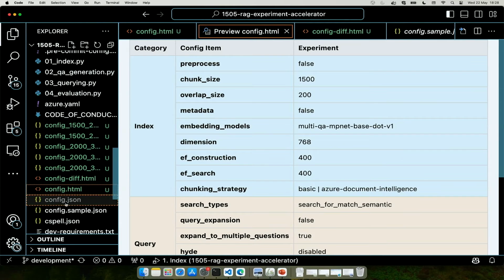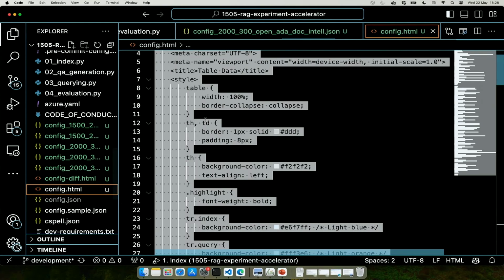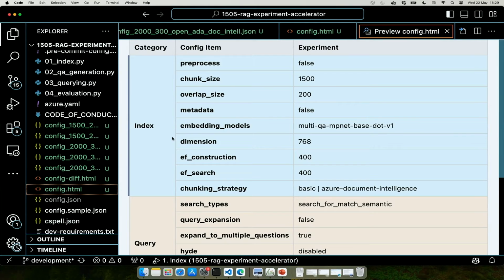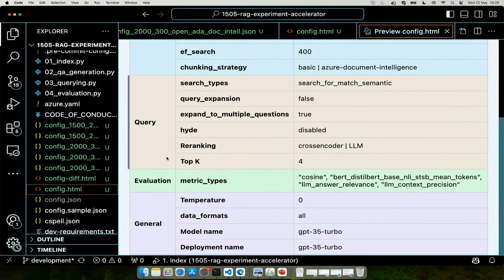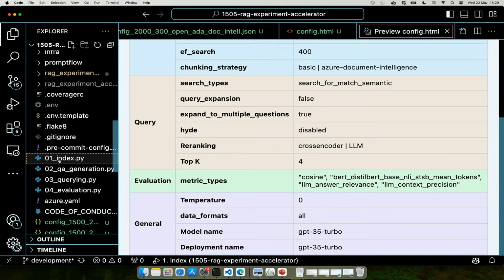So the main configuration is a config file, config.json, within this repo, and it has a series of configuration items. Now, to make it easier to understand what this config looks like, you can see that we have categorized them into index, query, evaluation, and general. Once you bring your data, we have predefined steps that you should be executing, like indexing, the 0, 1 index, which is a step where you primarily decide how you want to index your documents.